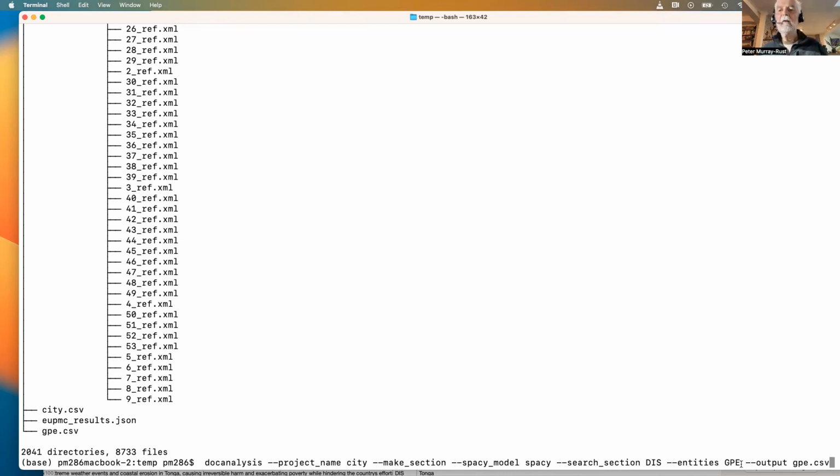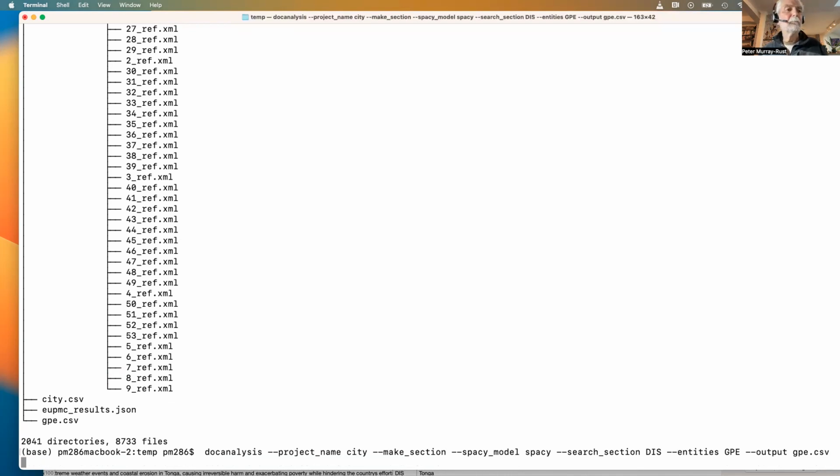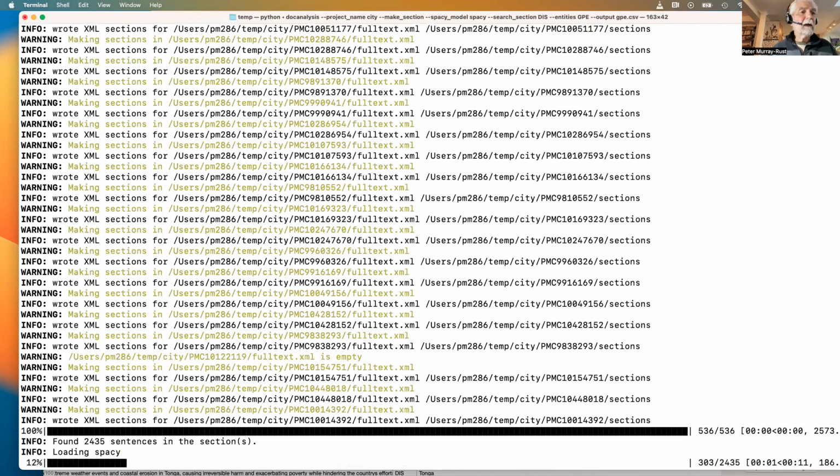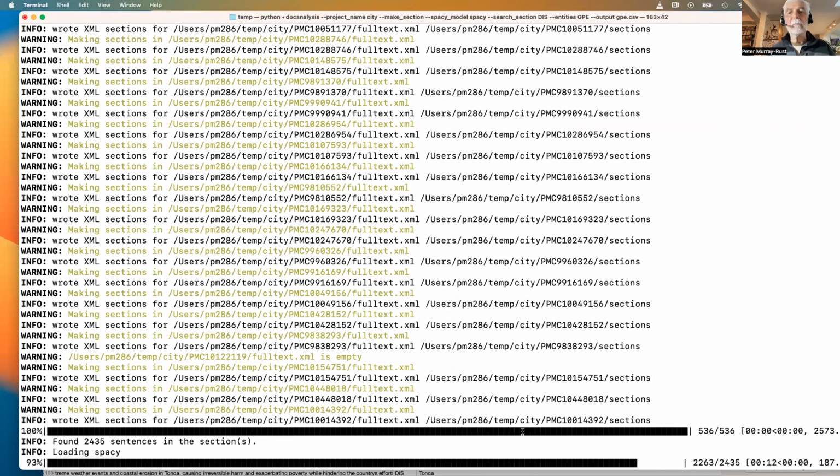They have the formal name geopolitical entities, and this is going to be all places, not just cities, but you'll see it's got quite a fair chunk of cities when it comes out, and we put the answers there. So we now run this. It whizzes through pretty quickly. It's found 2,400 sentences.